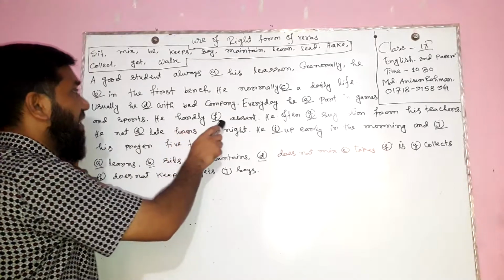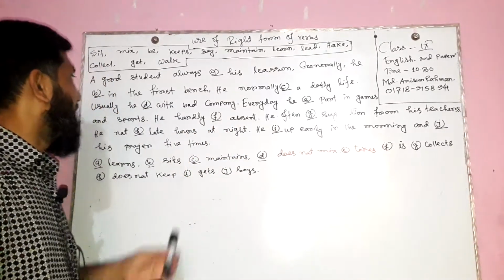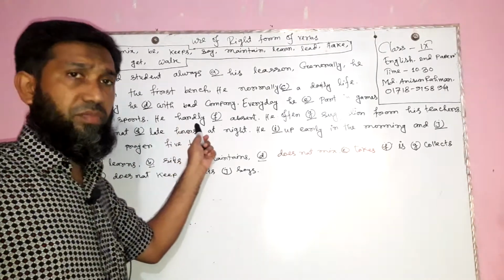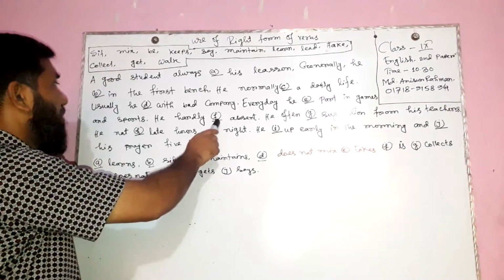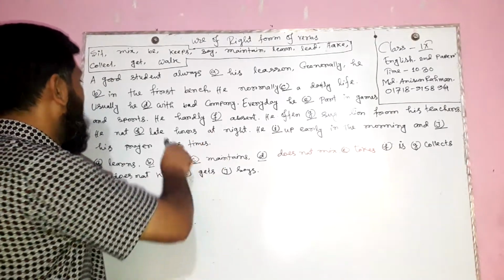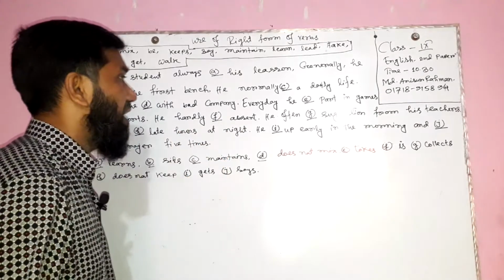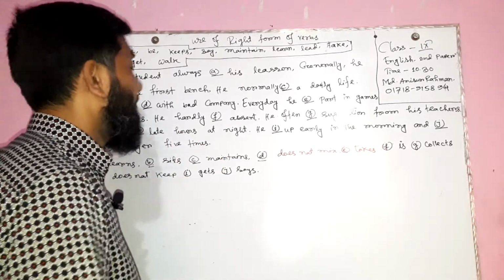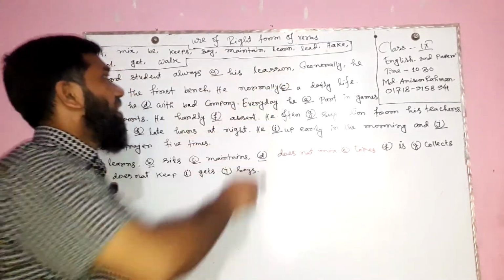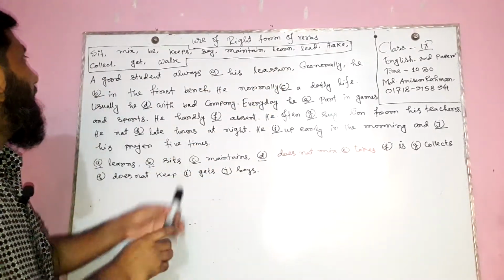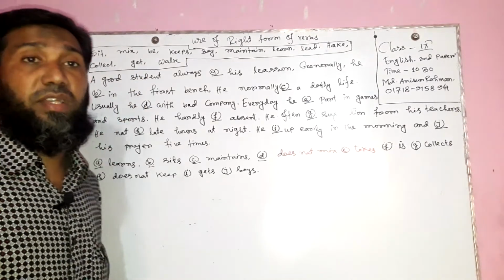He hardly dash absent. He hardly, this word is negative. He hardly is a negative word, not positive. So in this place we need a main verb. This time, he hardly dash absent. He hardly is absent. There is no other word, but in this place we see that there is a be. Be means am, is, are, was, were.